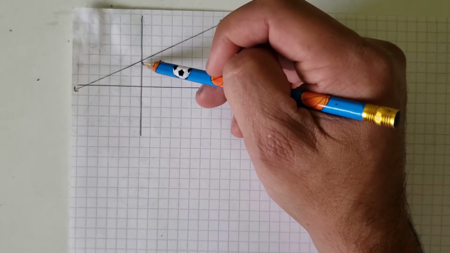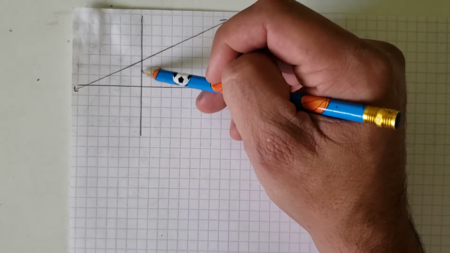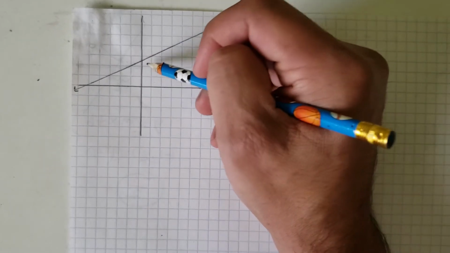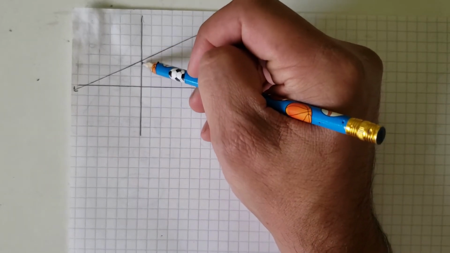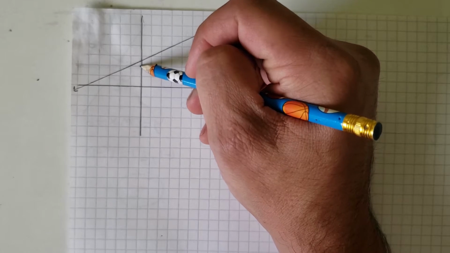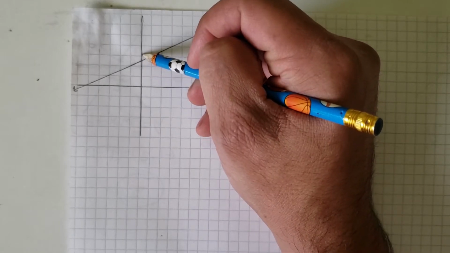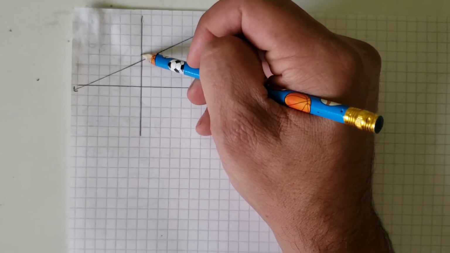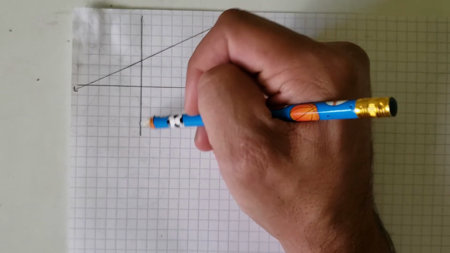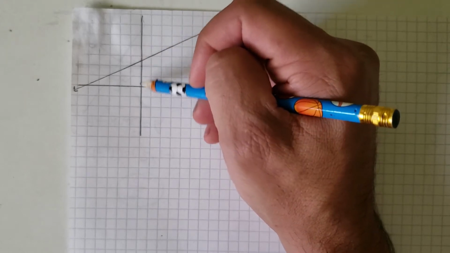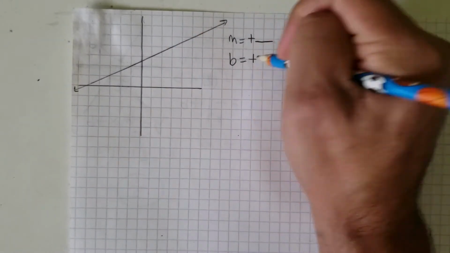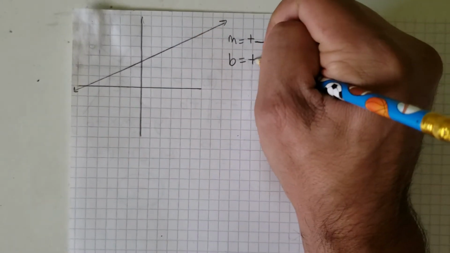So this would be in between two doors actually, so it's going to be a decimal. I don't know exactly where it is, but I do know that it's in between number two and three. I know it's not downstairs, so it's not going to be a negative number. I just know it's going to be a positive number. So again, I'm going to go ahead and put a positive sign right there.